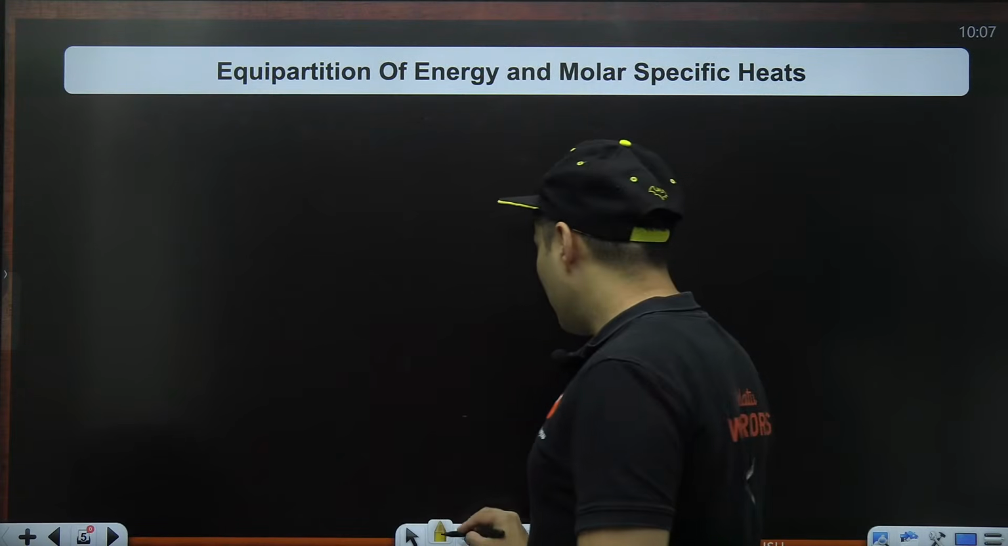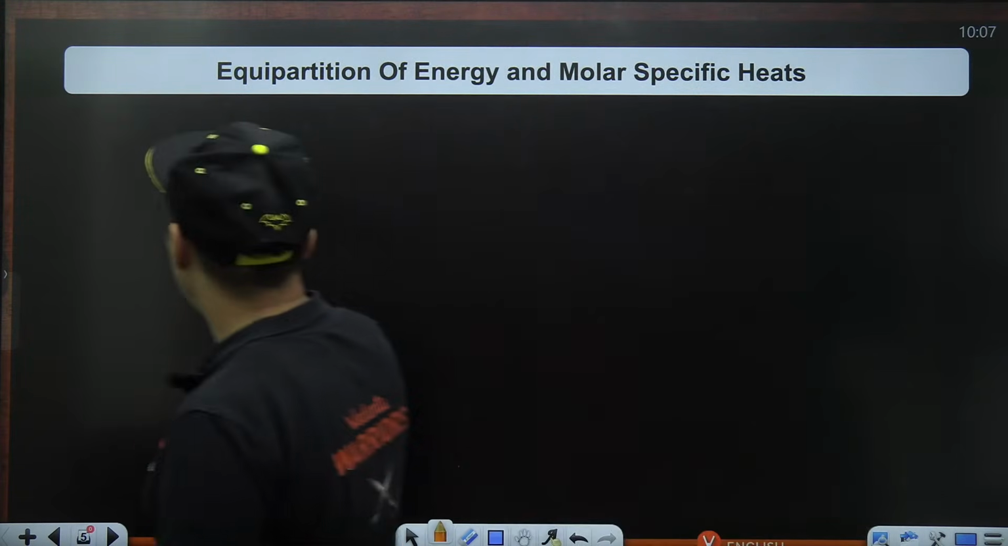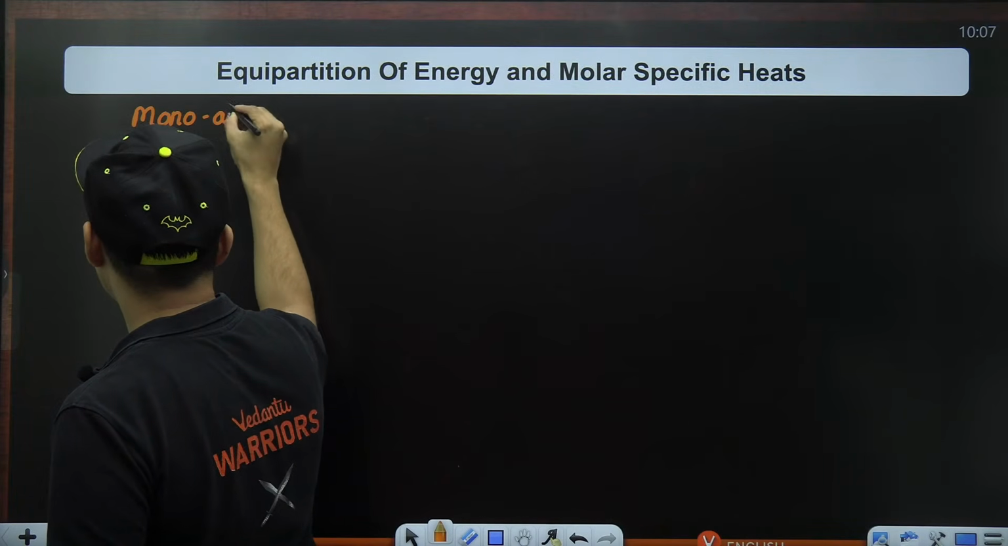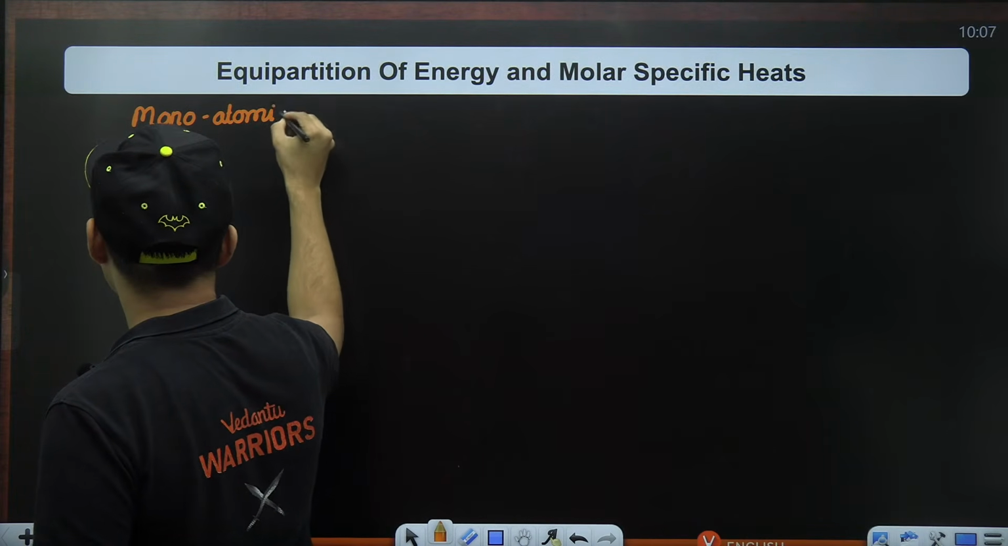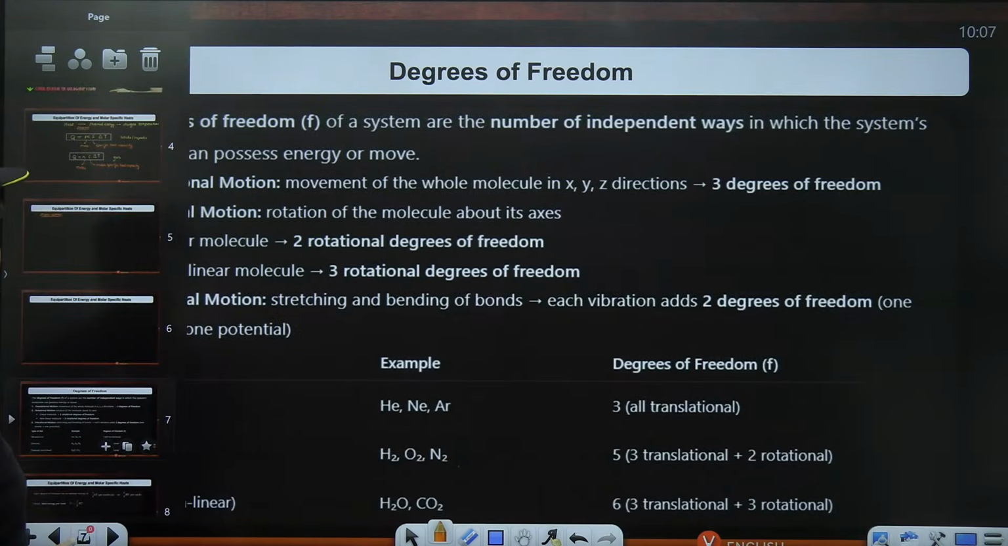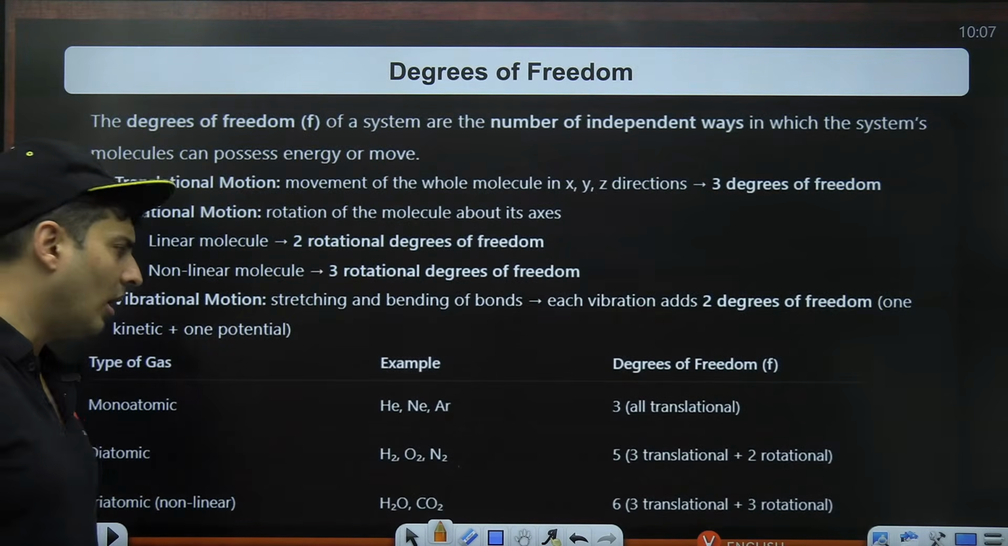Example, starting off with a monoatomic gas. So when you take a monoatomic gas, like say for example, we take helium, neon, argon, right?